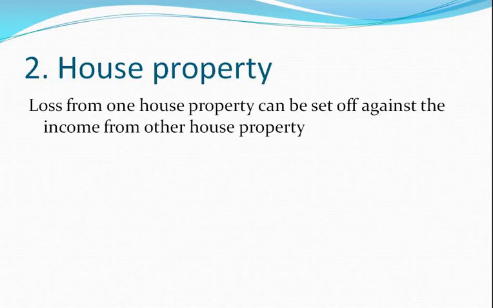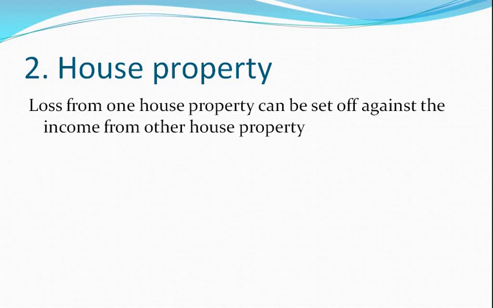Next is house property. Loss from one house property can be set off against the income from other house property. So if you have 2-3 house properties, say in one of the houses you are staying, the second house is given on rent basis, the third house is given on rent basis. So house A, B and C. You are staying in house A, which is known as self-occupied property. You have given house B and C on rent basis, which is known as let out property.